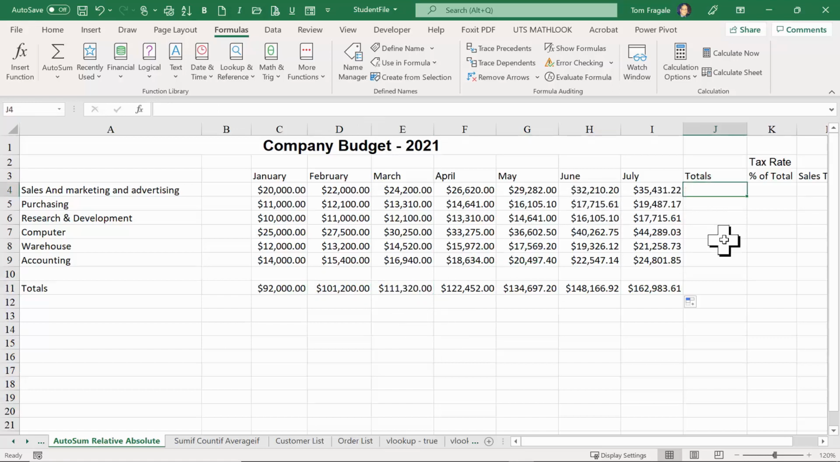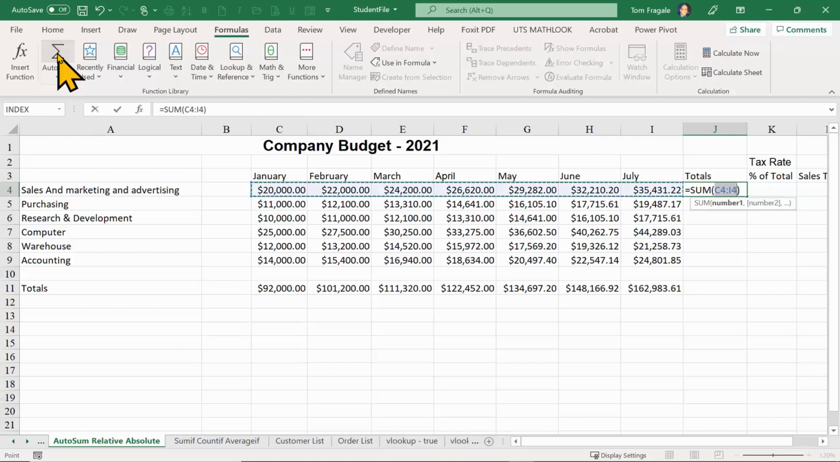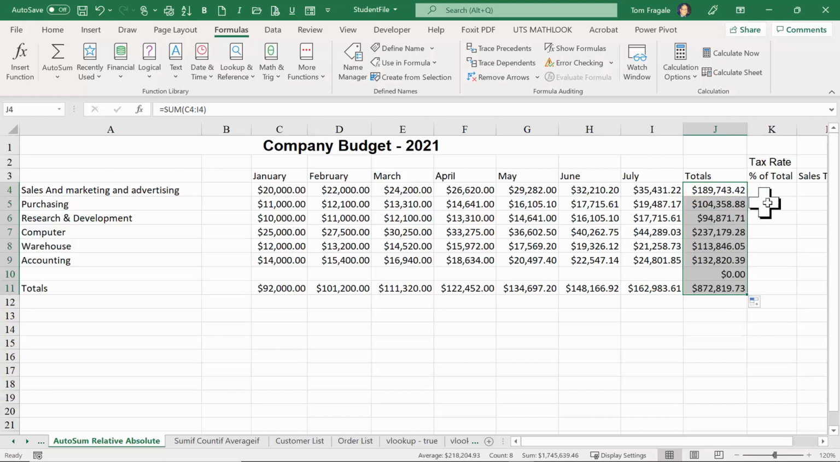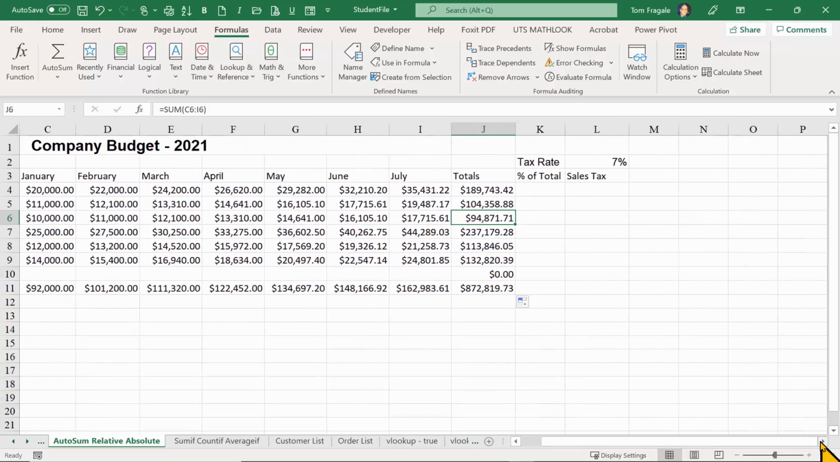Now let's do another AutoSum. So I'm going to go to cell J4. And again, I'll pick on the AutoSum over here. And then typically it puts the right formula in there for you. I'm going to hit the Enter key. Good. Now let's do another relative formula. I'm going to get the black cross and drag it down to row 11. And each of them filled in. This one says sum C5 through I5 and C6 through I6 and so on. So there you see the relative formulas.